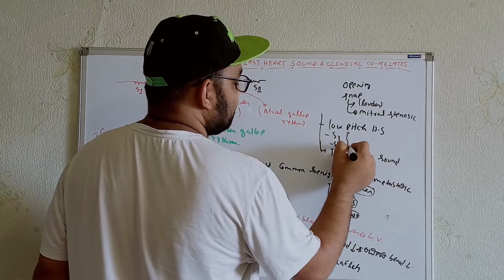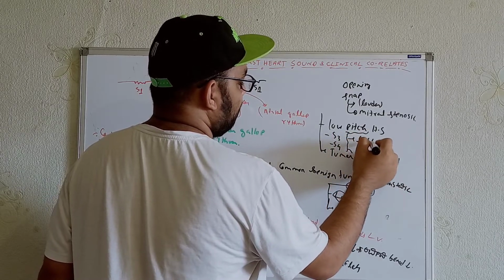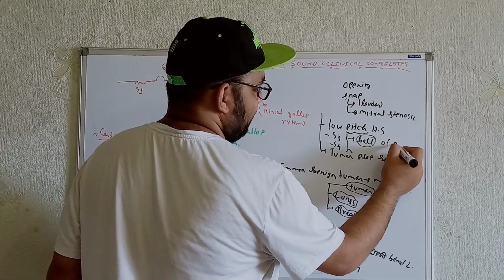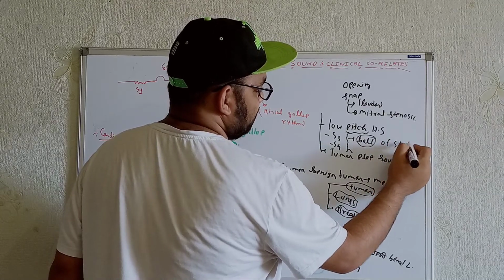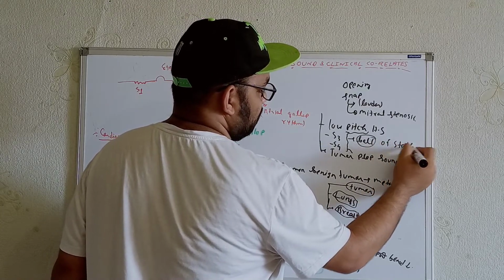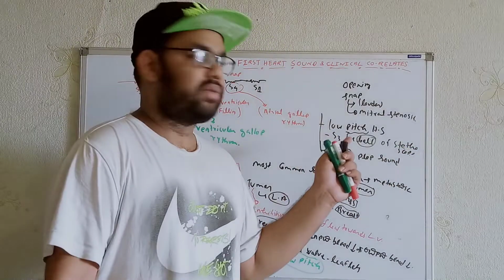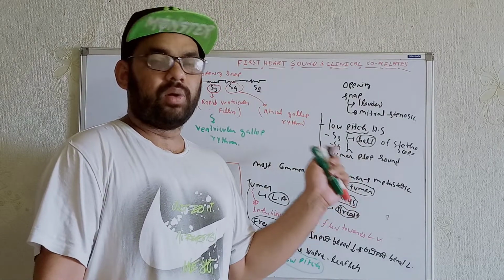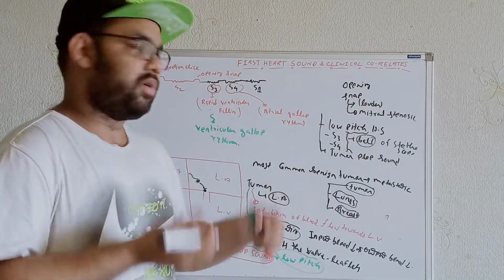That means these sounds, low pitch heart sounds, I mean S3, S4 and tumor plop sound, can be heard well by using the bell part of the stethoscope. Okay, that means the small one.